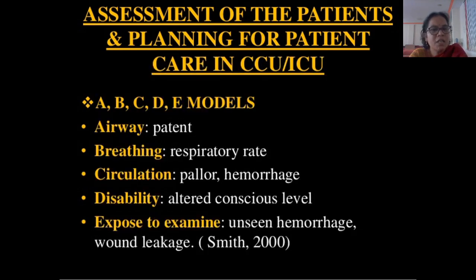Then there is the ABCDE model to use when you are working in the critical care unit. A is for airway, maintaining patency of the airway; B, breathing or respiratory rate; C, circulation, pallor or hemorrhage; D, disability, altered level of consciousness; and E, exposure, to examine for unseen hemorrhage, any wound leakage or any hemorrhage that cannot be seen. Such things you need to notice.